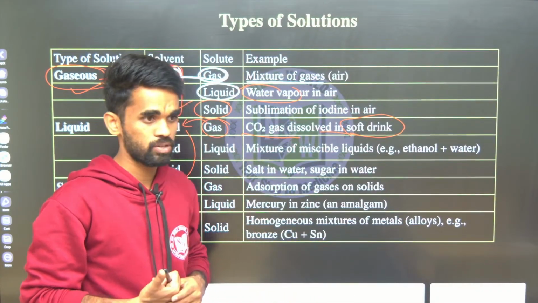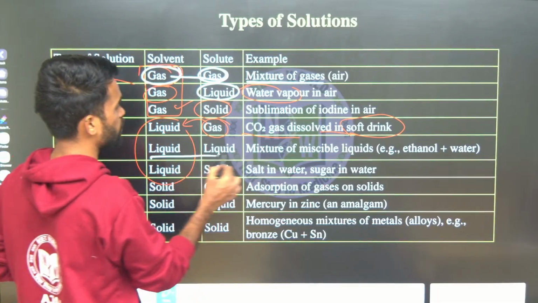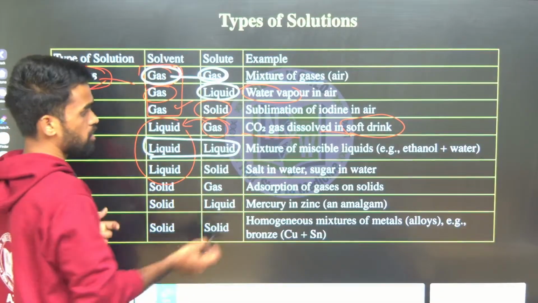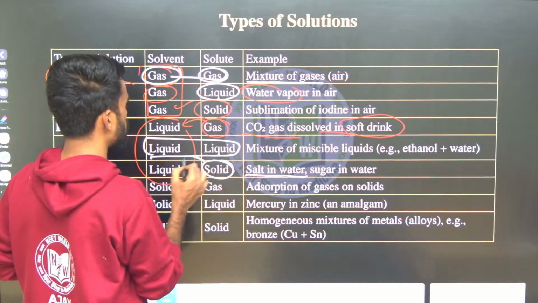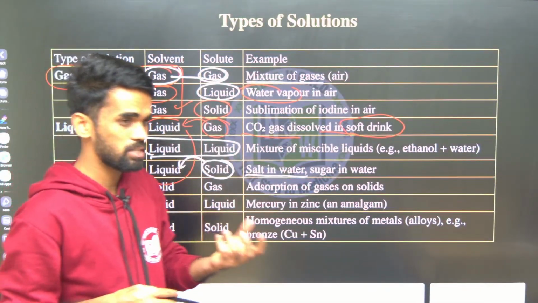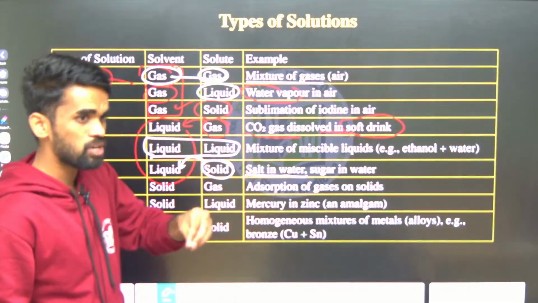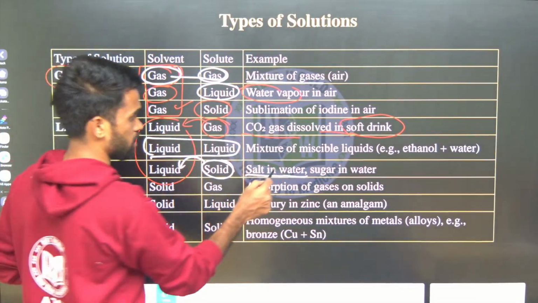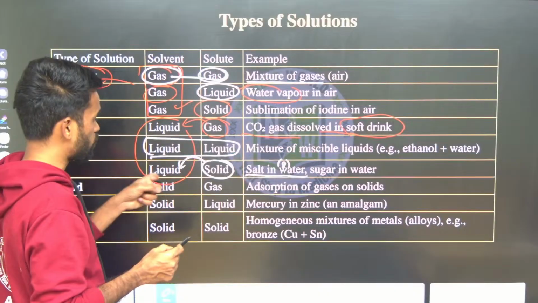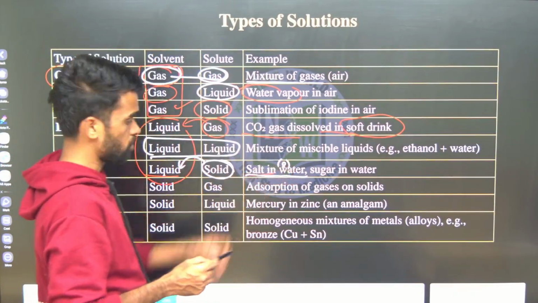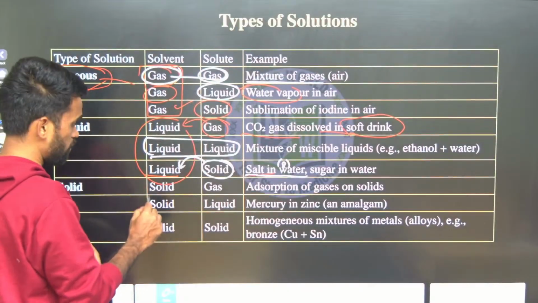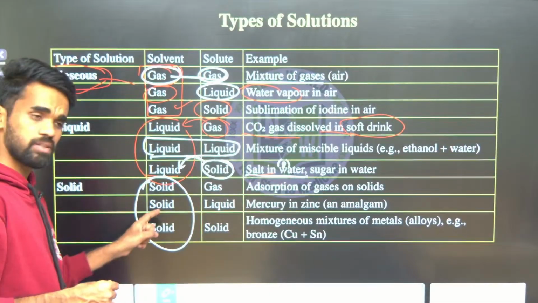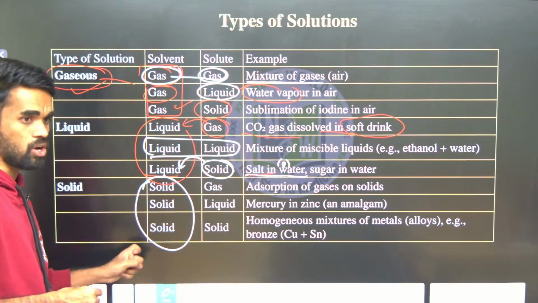liquid type of solution. Okay, next, a mixture of two liquids like ethyl alcohol in water is an example of liquid in liquid. Next, salt in water is an example of solid in liquid. It means salt is in solid form, and when we dissolve it in the water, it makes a salt solution which is in liquid state. So it means liquid solvent, liquid solution. Okay, that's it. Next, the types we can have are solid in gas, solid in liquid, gas in solid, solid in solid, like this.